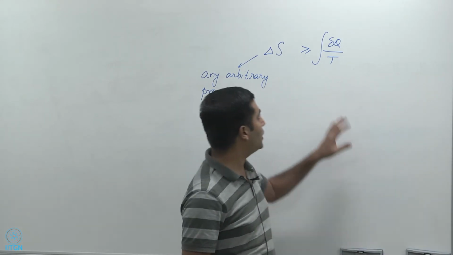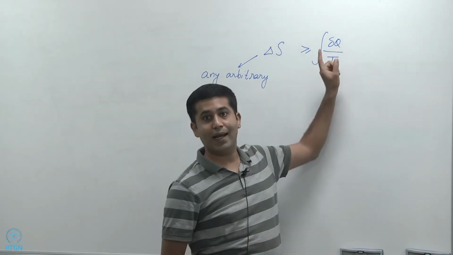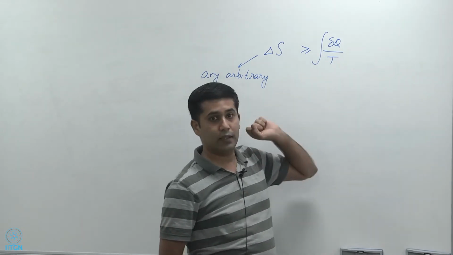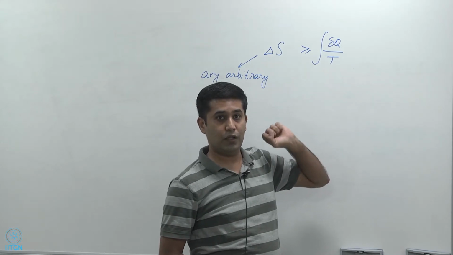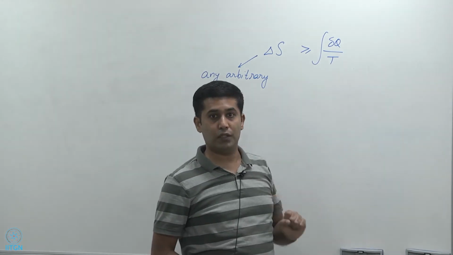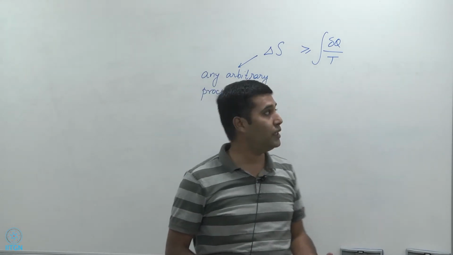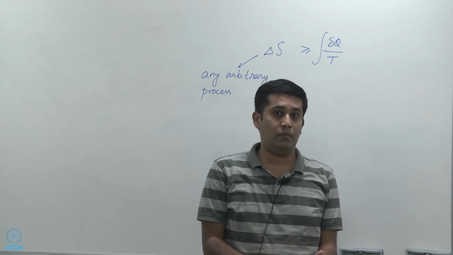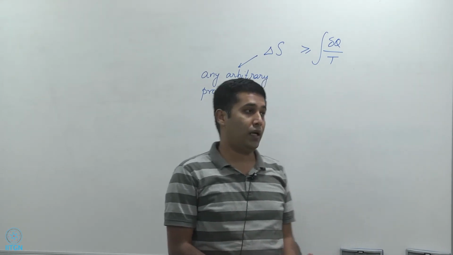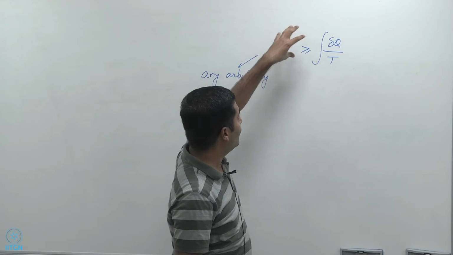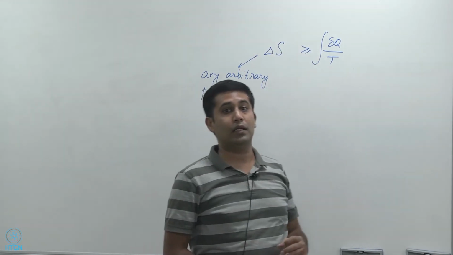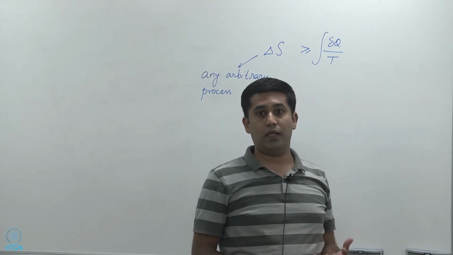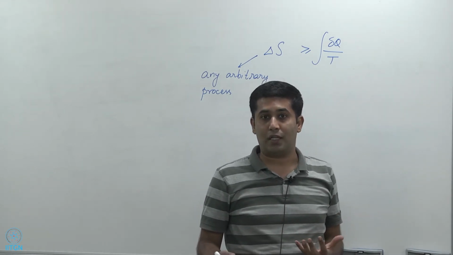Why is this the entropy transferred to the system? Because this is the heat entering the system at the system boundary, right? And this, as Professor Udipto mentioned in his previous video, is the system boundary temperature at which the heat enters the system. So the integral of delta Q by T is the entropy that is transferred to the system during that process. Whereas the change in entropy of the system is greater than or equal to the entropy that was transferred to the system.